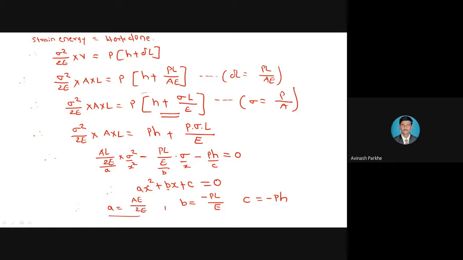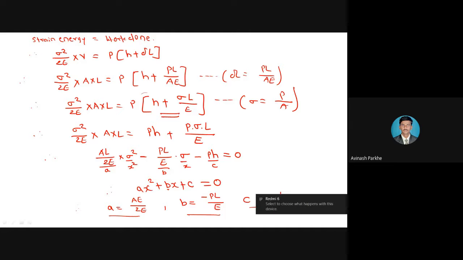Then the A value I have written separately, the B value separately with sign, and the C value also separately with sign. Then to calculate sigma, that is x, from this equation ax square plus bx plus c is equal to 0, if I have to calculate the x value, in our condition we have to calculate the sigma value, because sigma square means x square and sigma means only x.